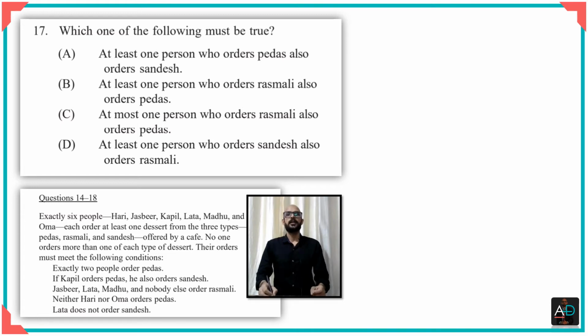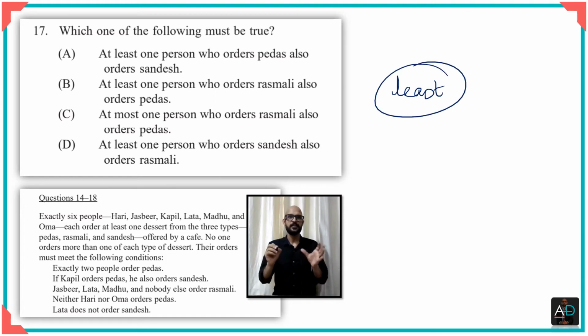All right, like I said here, when we are solving this question, we are dealing with the least case scenario. We are looking at something like the least. Of course, it also says at the most here. So let's see what can happen. Let's perhaps take our three sweets, peda, rasmalai and sandesh.